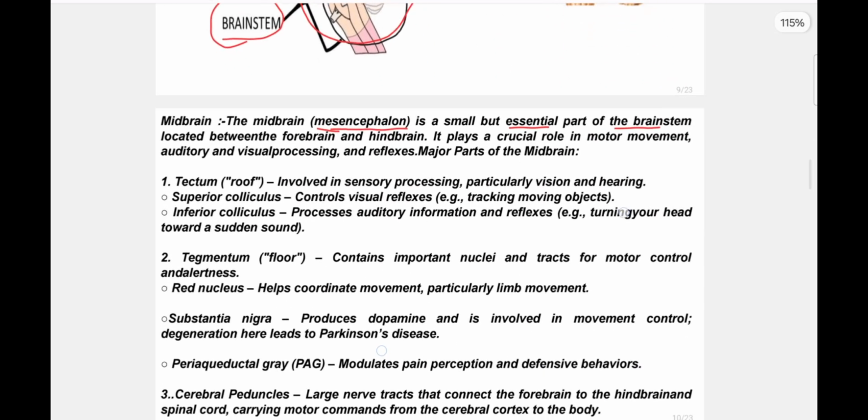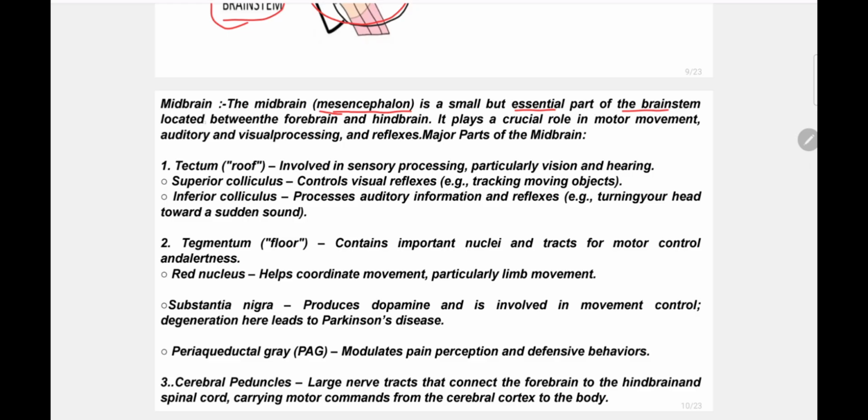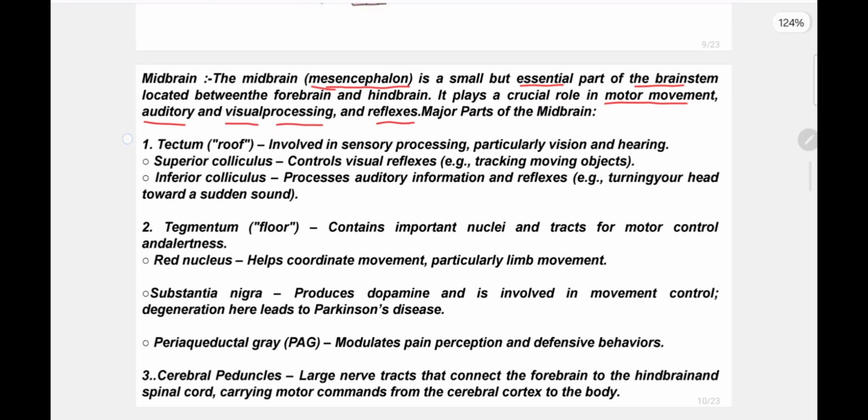So the midbrain is a part of the brainstem located between the forebrain and hindbrain, and it plays a crucial role in motor movement, auditory and visual processing and reflexes. So the midbrain is responsible for audition, that means sound processing, and vision, that means visual processing, like image formation, color image. All of that is the responsibility of the midbrain. The midbrain is divided into three parts, that is tectum,